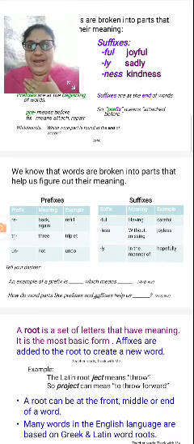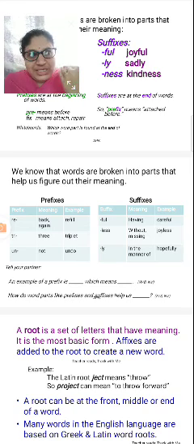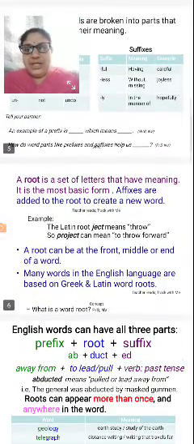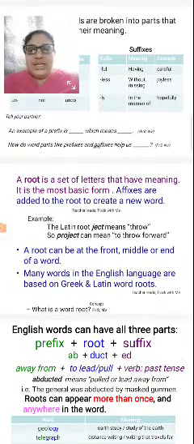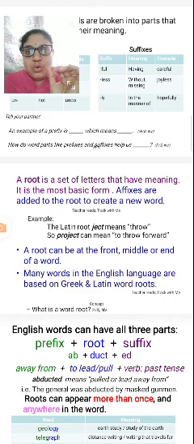So these are the prefixes and the suffixes. A root is a set of letters that have meaning. It is the most basic form. Affixes are added to the root to create a new word.